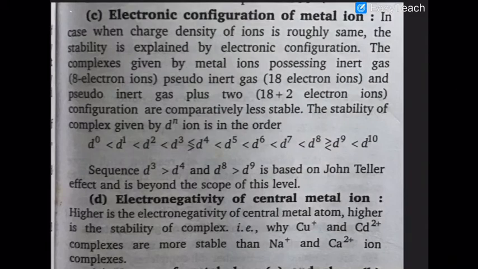Next is about the electronic configuration of the metal ion. In the case when the charge density of the ion is roughly the same, the stability is explained by the electronic configuration.